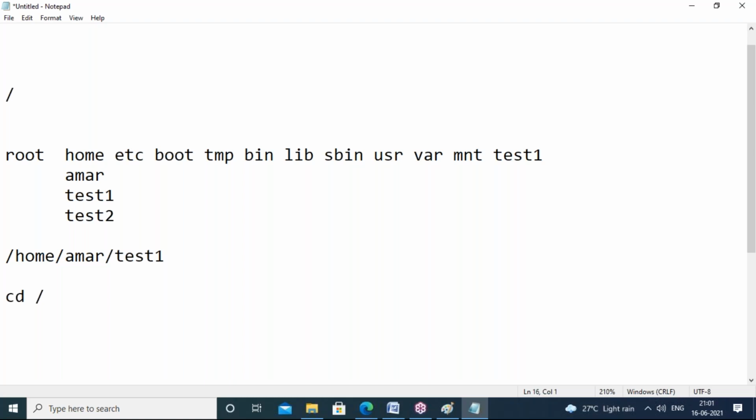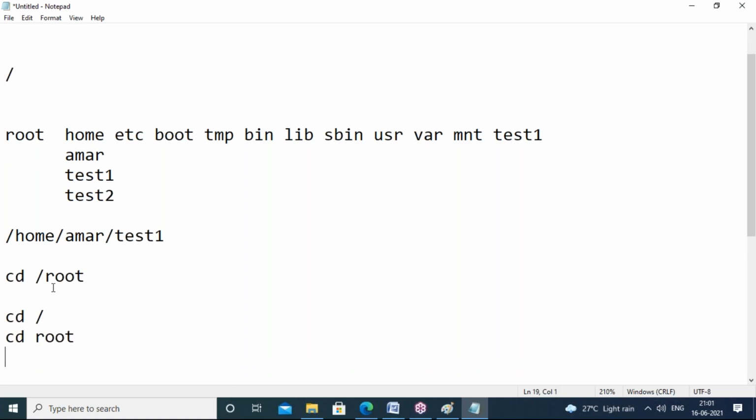Then I will be there in /. So what did I ask you? I asked for root. cd /root. Exactly, so this is correct. Or else, this is also correct. Both are correct. Okay, one more.